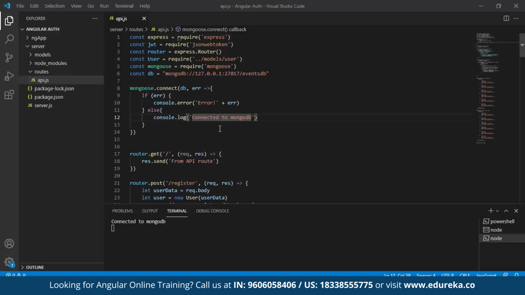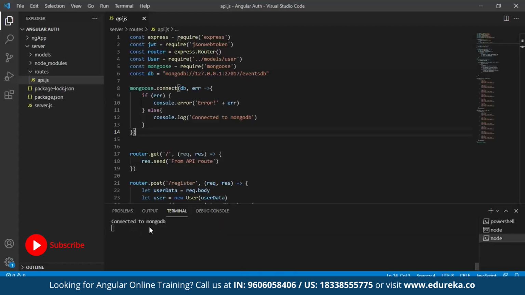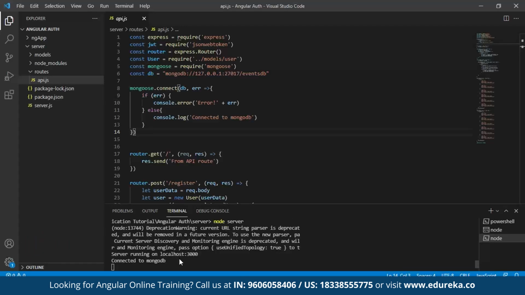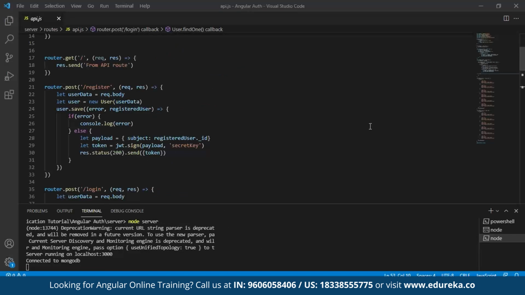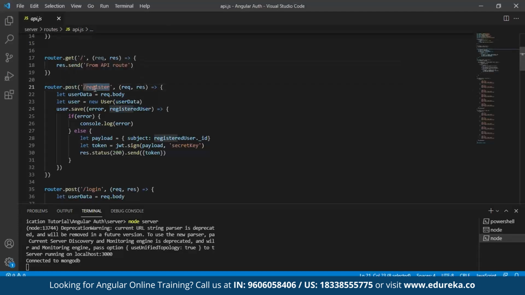Once you do this, make sure you run the same command node server, and once you do that, "connected to MongoDB" should be displayed. This means our server is set up and ready to proceed. The next thing is to call my API, and that is done by our post call. So here I'm going to use a post, and for registering, I'm going to take the register request and response, and I'm going to take the user data in the body format.